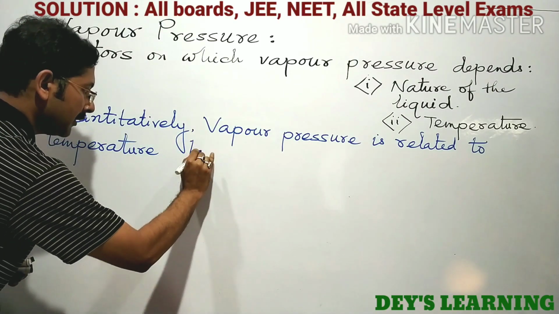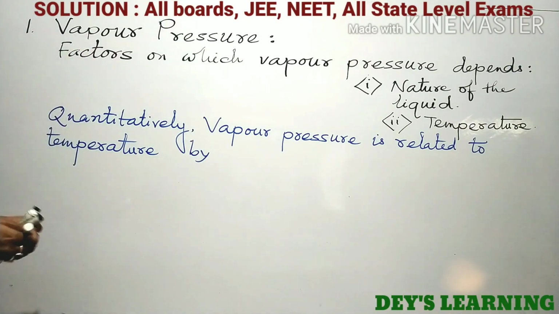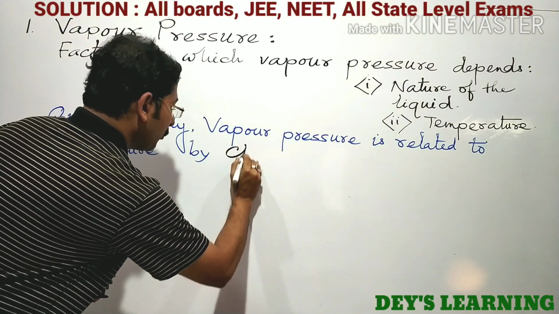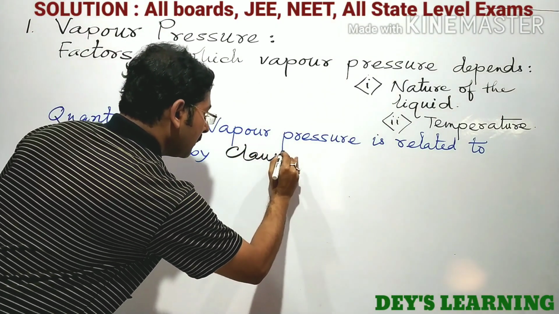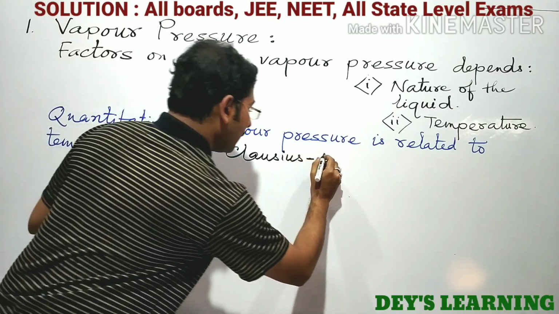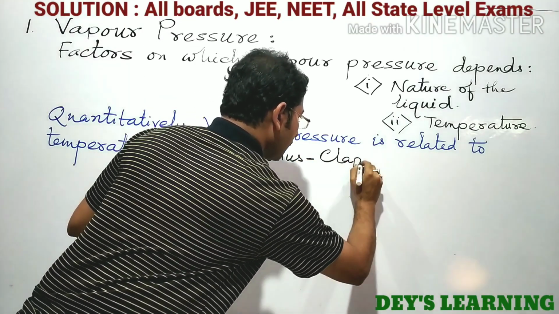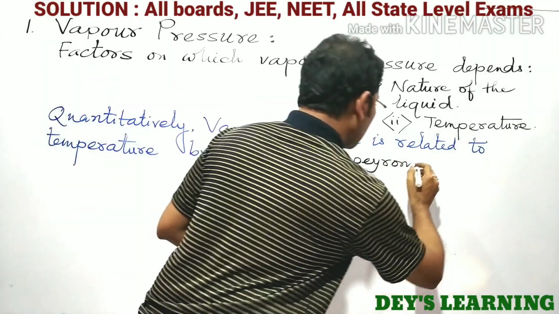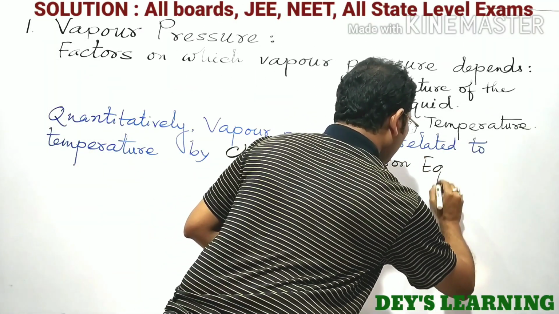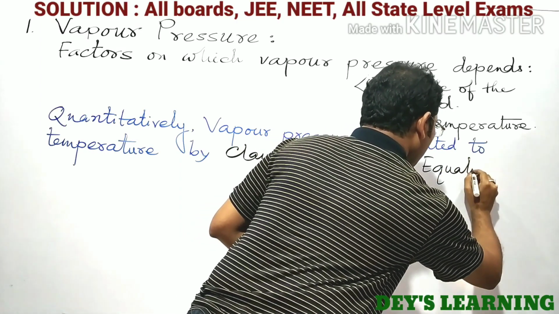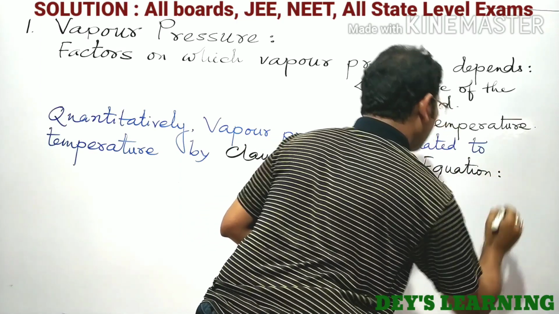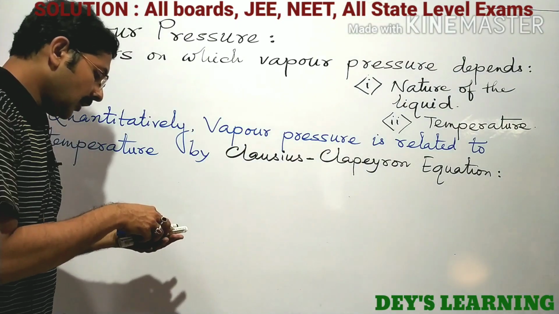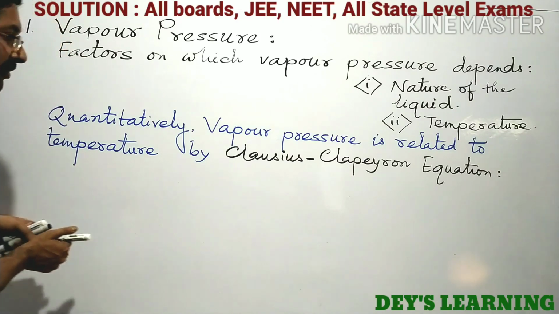Temperature by the renowned Clausius-Clapeyron equation. The derivation of the equation is out of syllabus. The relation is